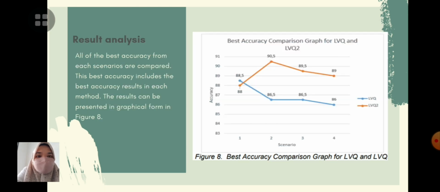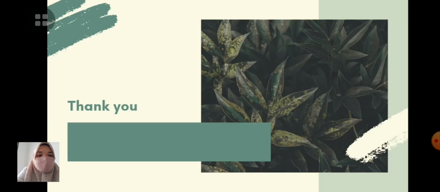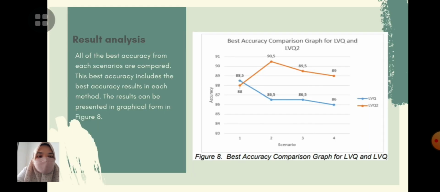So the result analysis is that all of the best accuracies from each scenario are compared. This best accuracy includes the best accuracy result in each method. The result can be presented in graphical form in this figure.